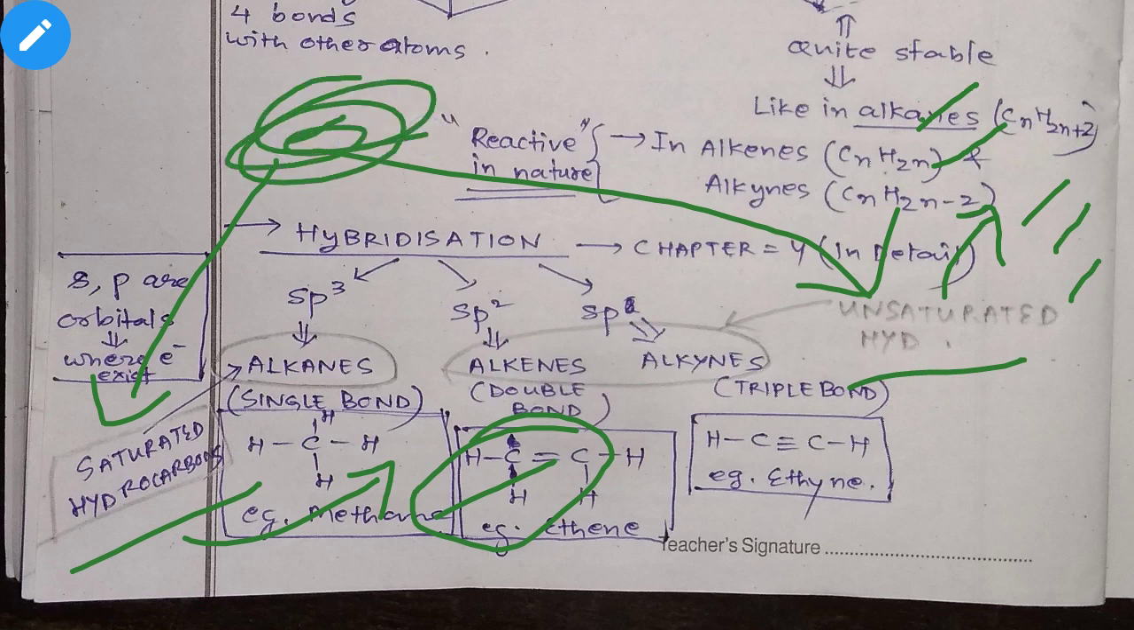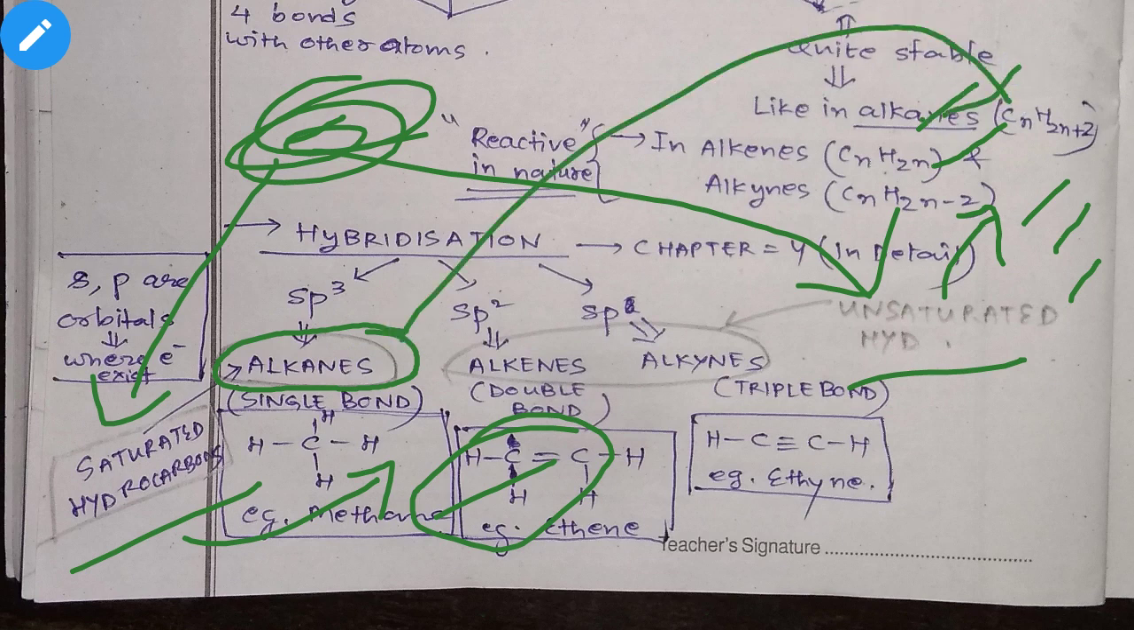Under saturated hydrocarbons you have alkanes. I think you have heard about alkanes. The general formula of alkanes is CnH2n+2, where n is the number of carbon atoms. And under unsaturated hydrocarbons, you have two types. One is the alkenes, which consist of double bonds. Another one is the alkynes, which consist of the triple bond. I have given you examples also here, you can see.